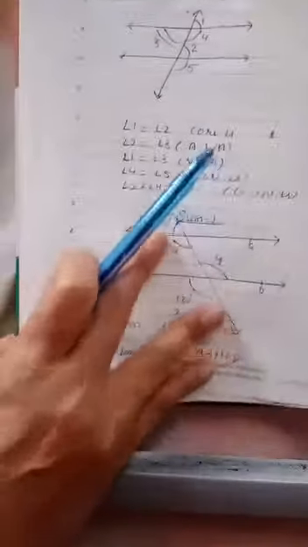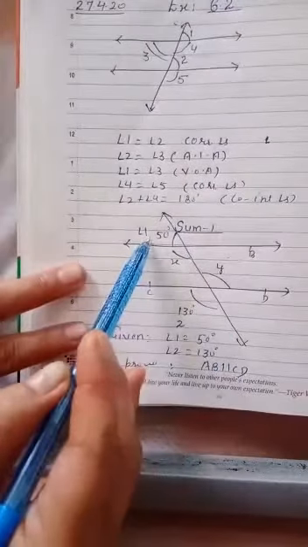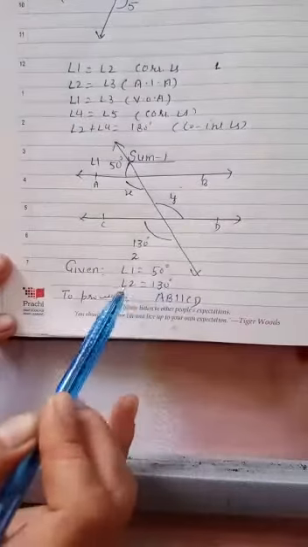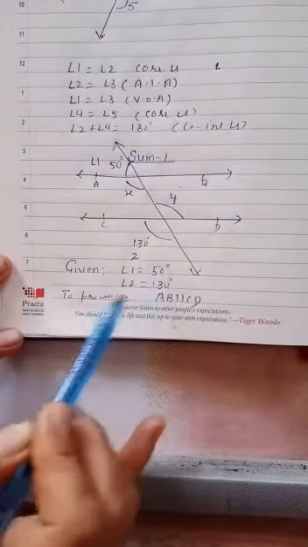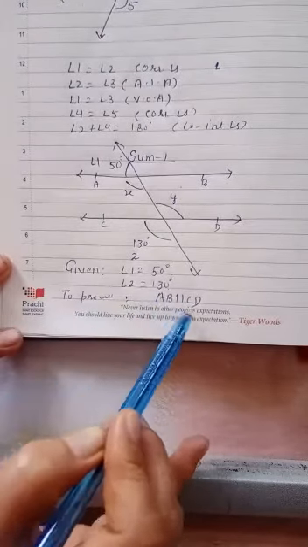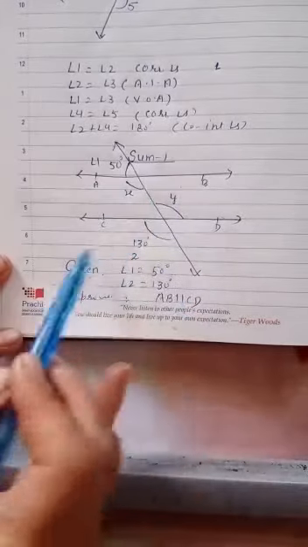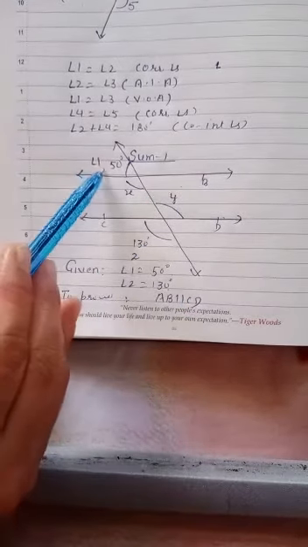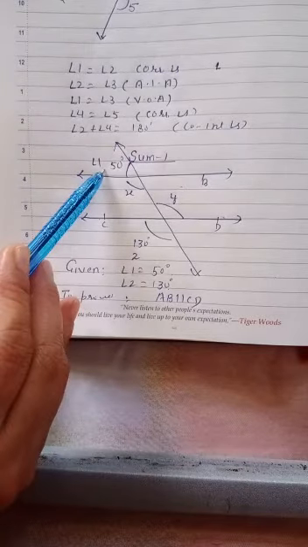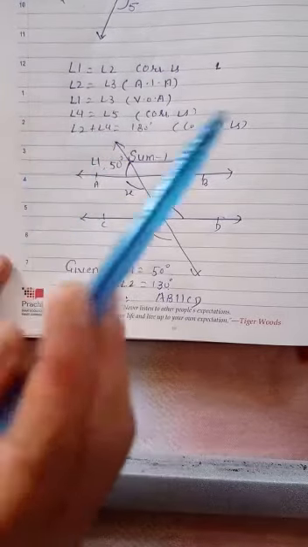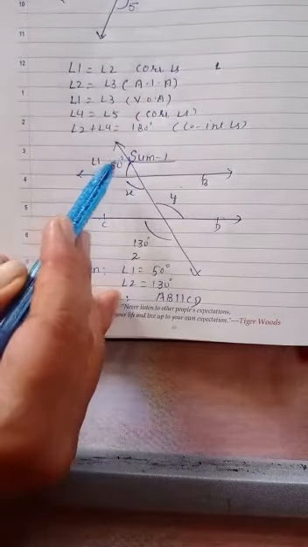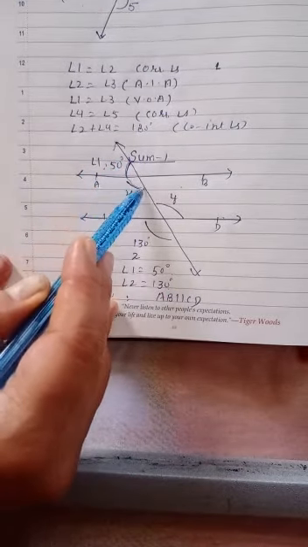Just see this figure. I have taken angle 1 as 50, angle 2 as 130. So in the given, I have written angle 1 is equal to 50, angle 2 is equal to 130. And we have to prove AB parallel to CD, that these two lines are parallel to each other. Now just see, first I will explain by the figure, then I will explain by writing also.